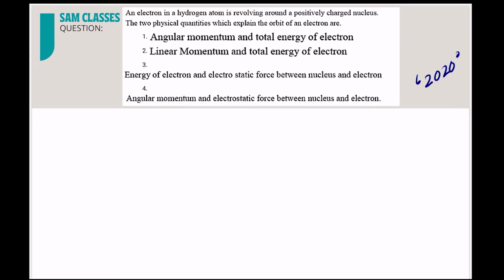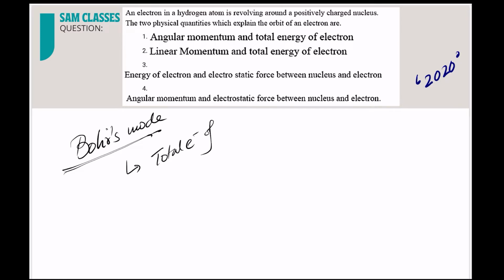Now if you remember a bit about Bohr's model, what are the first two postulates, sir? So the first postulate said that the total energy of an electron in a Bohr's orbit is what?